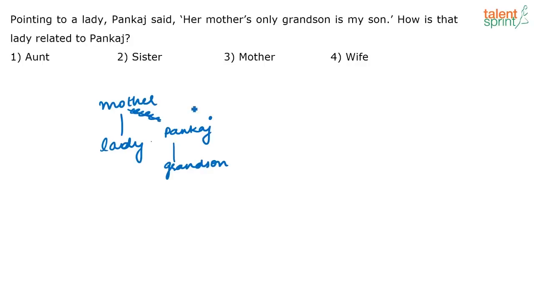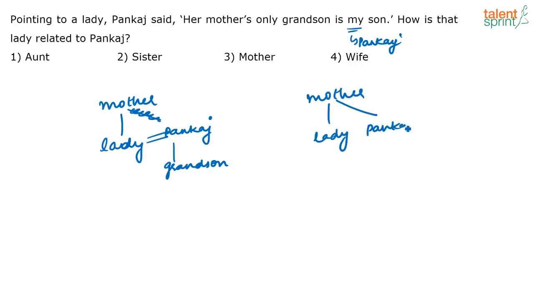The other possibility is that Pankaj and this lady are married and they have a child. Correct? So there seem to be two possibilities. How could it be only wife? It can be sister also, right? My son means this "my" here is Pankaj. Her mother's only grandson is my son. The other possibility is that this mother has one more son, who is Pankaj, and Pankaj has a son who is the grandson of that mother. This is also possible, right?